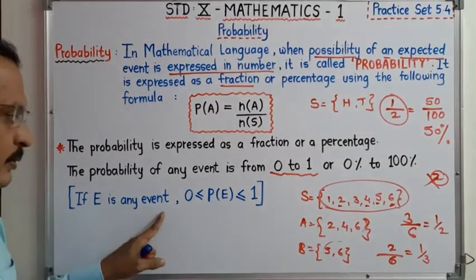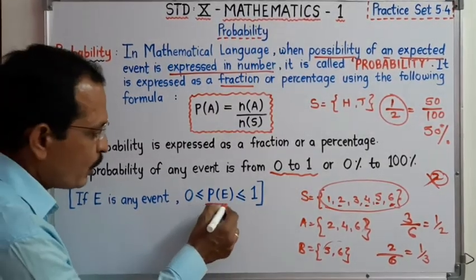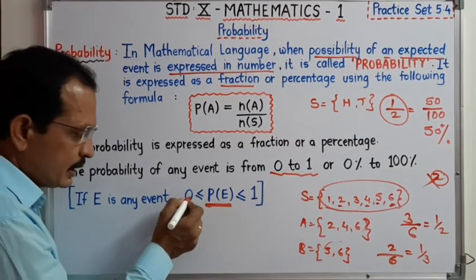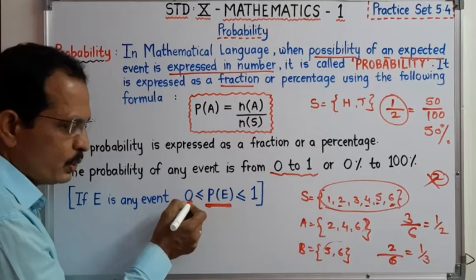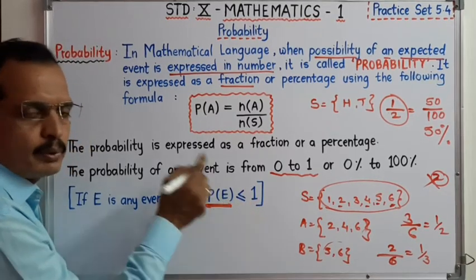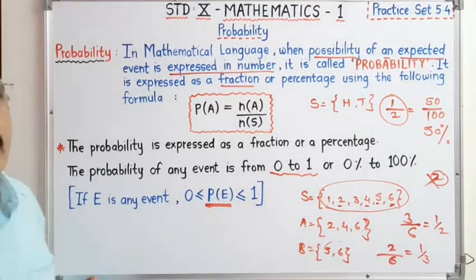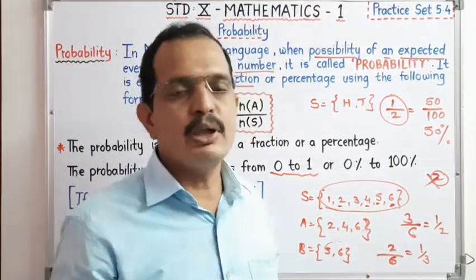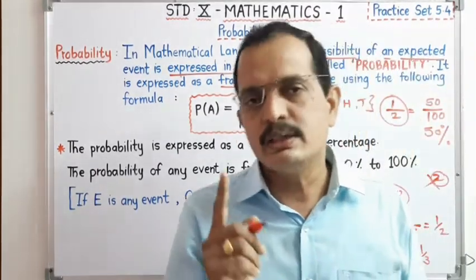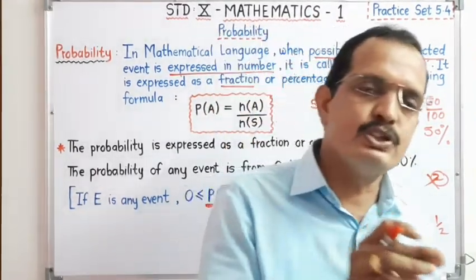See, if E is any event, then the probability of event E is greater than or equal to 0, and less than or equal to 1. Therefore always remember, when we have to find the probability of any event, your answer is either 0, or 1, or lies between 0 and 1.